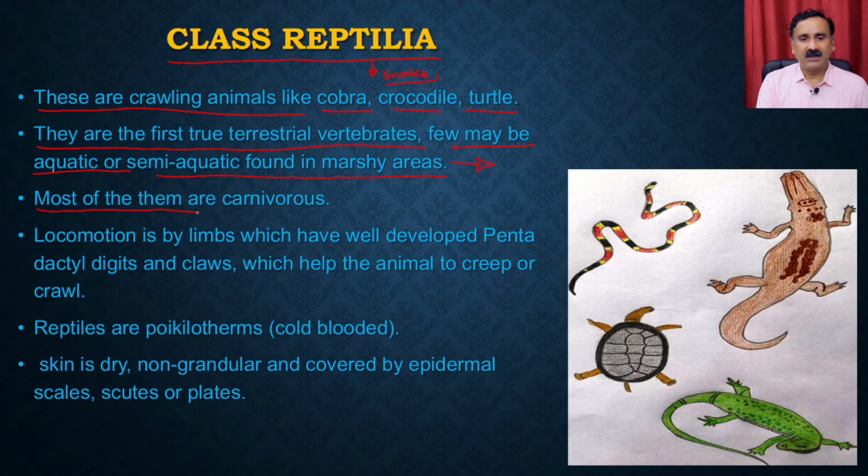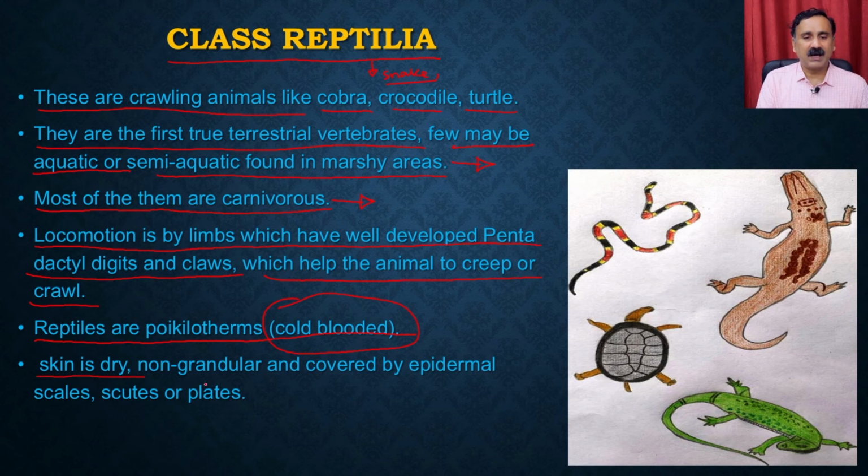Most of these animals are carnivorous, which means they take up nutrition from other animals. Their locomotion is by the limbs, which may have well developed pentadactyl digits and claws, which help the animal to creep or crawl. Reptiles are poikilothermous, so this means they are also cold-blooded animals.